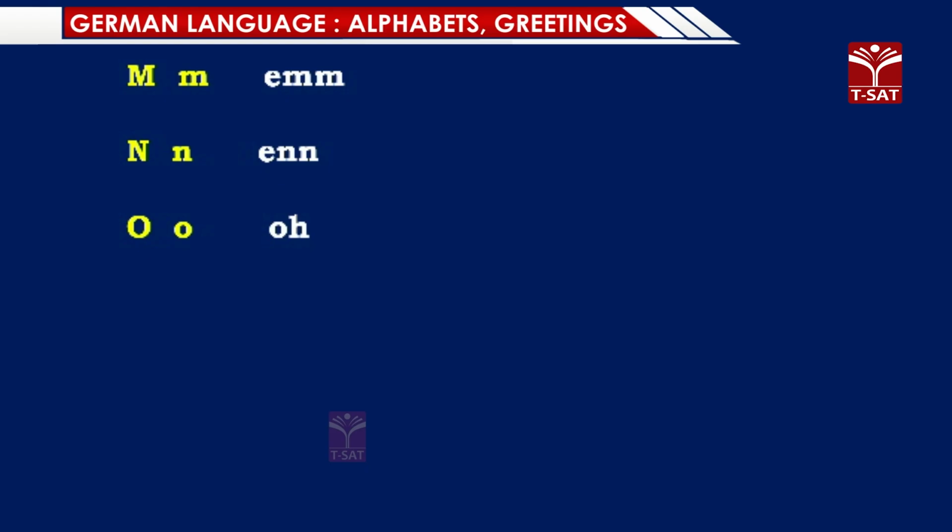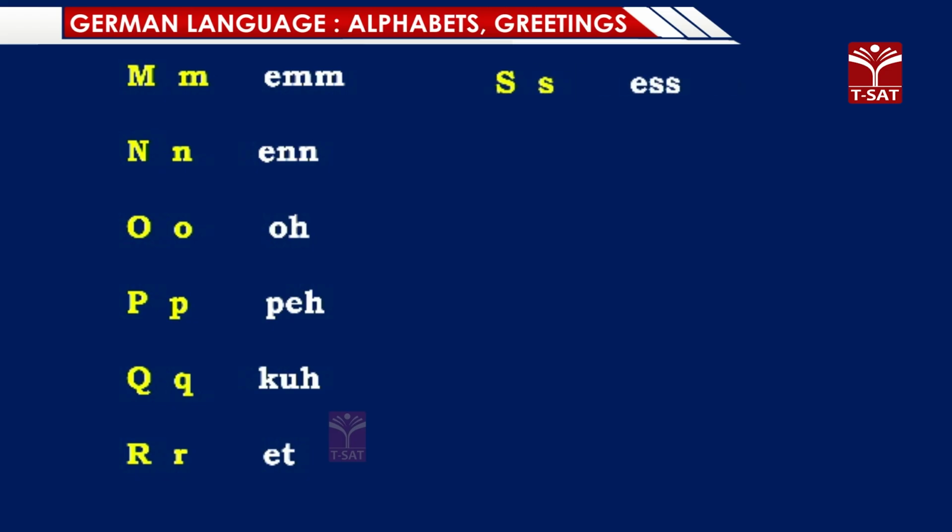O. It's not pronounced completely as O, but this letter is pronounced as O. P. Q. R. S. Same as English.